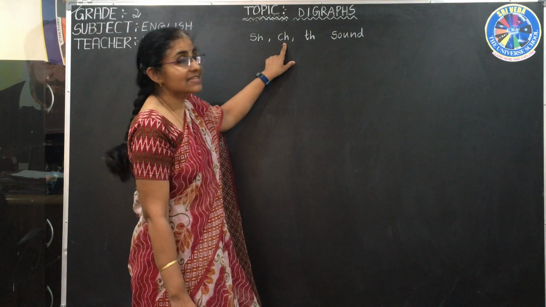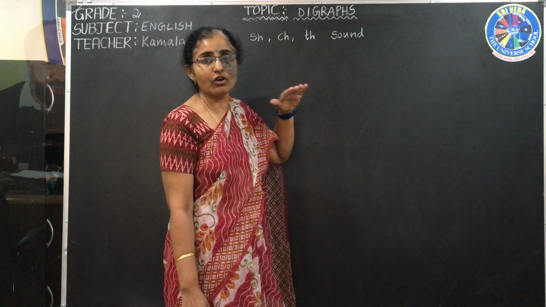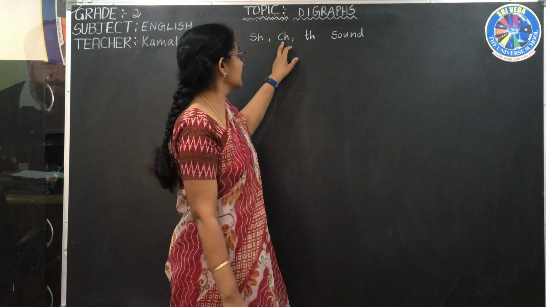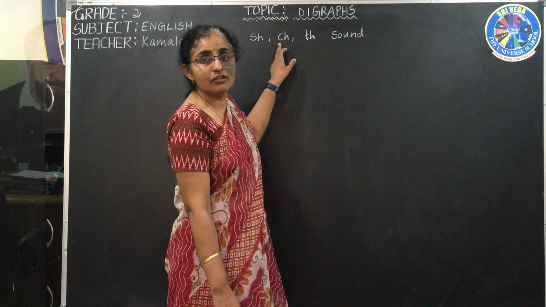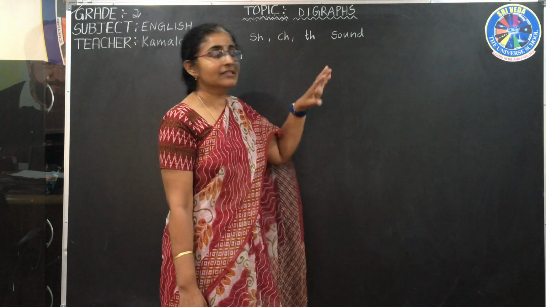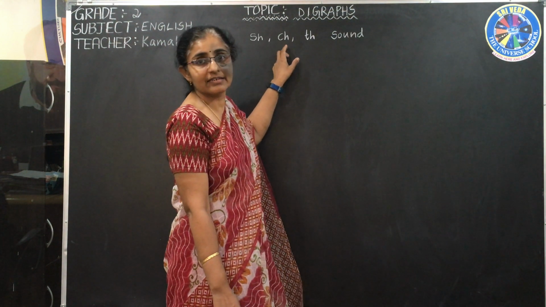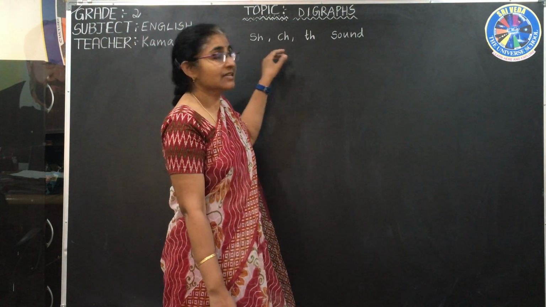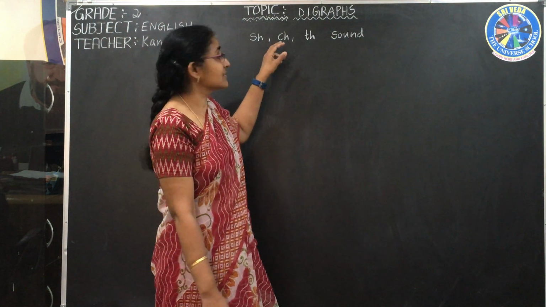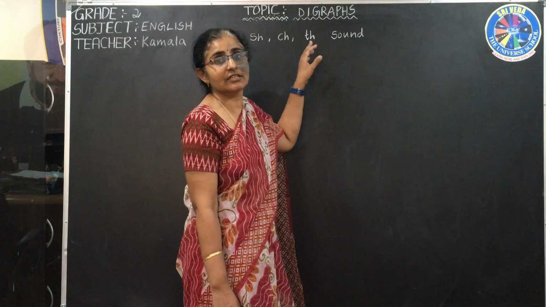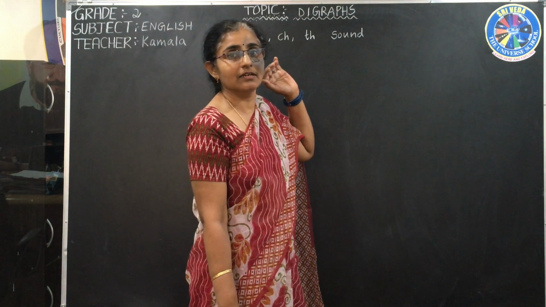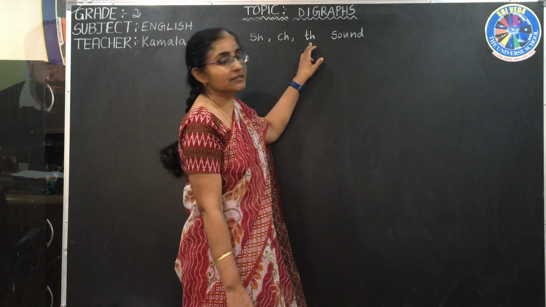Now let us see CH. What is the sound of the letter C? Soft k. And H is h. So k, h. But this doesn't sound like that. CH is ch. SH is sh. And in the same way TH. T, H. Not t. It's th.